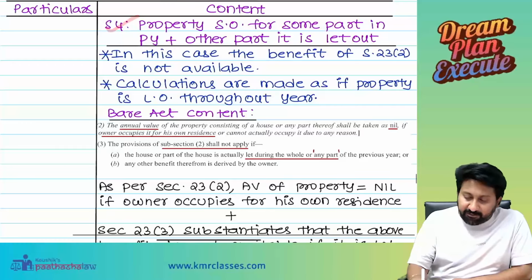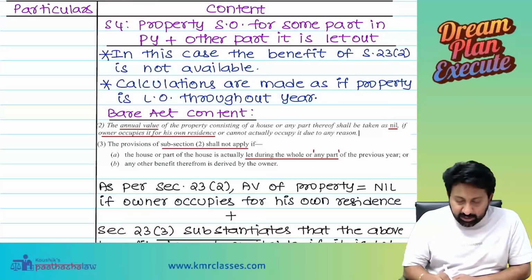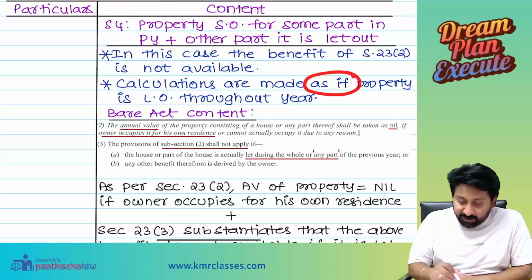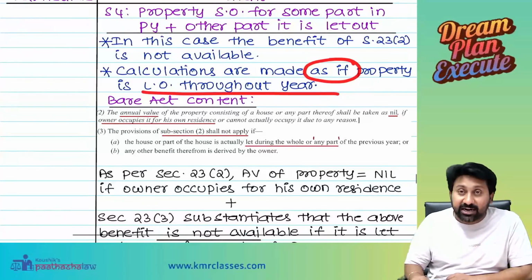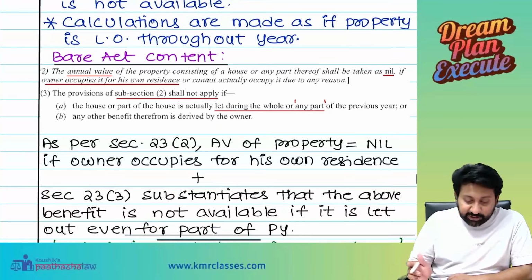Property self-occupied for some part of the previous year, other part is let out. In this case, the benefit of 23(2) is not available. Calculations are made as if the property is let out throughout the year. Who said? Section number 23 only said it in subsection 2.